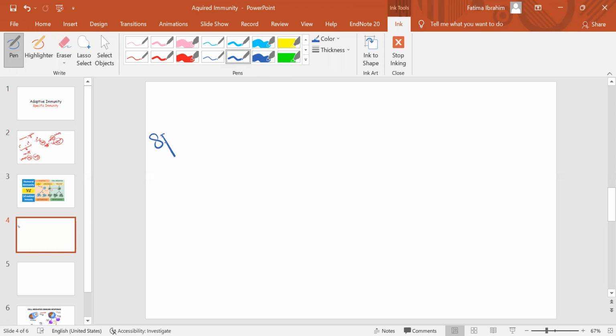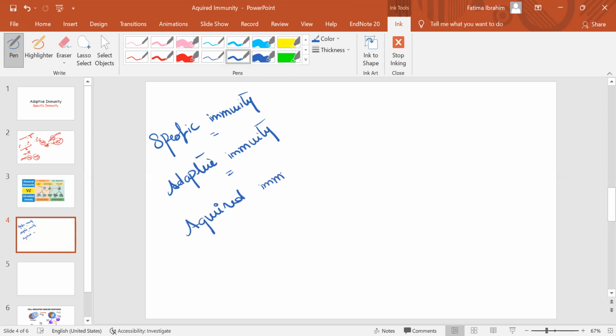So you have the specific immunity. Another name for specific immunity is the adaptive immunity. Also, another name for adaptive immunity is acquired immunity. All of those will be subcategorized into two major forms.